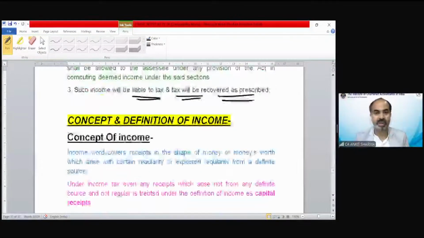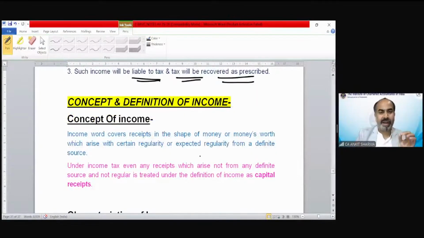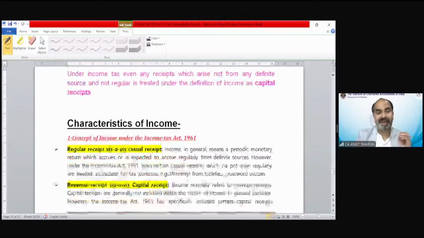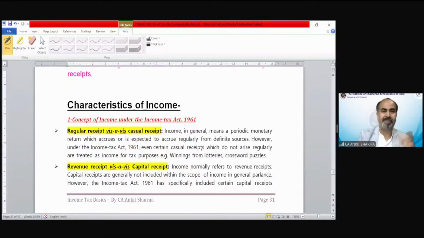Clear, students? Now this is the concept and definition of income. What is the meaning of income? Characteristics of income. Now, there are multiple characteristics of income, like regular income versus casual income. After 3, 4, 5 minutes, we will take a break. Regular income means the income we receive regularly, monthly, like salary. Casual income is what we do not earn regularly, like sale of any asset, lottery winning, etc.